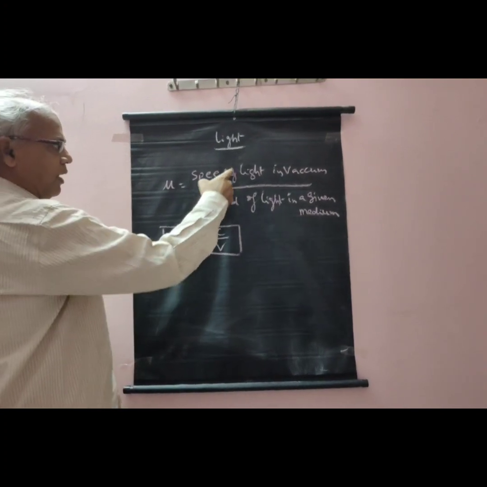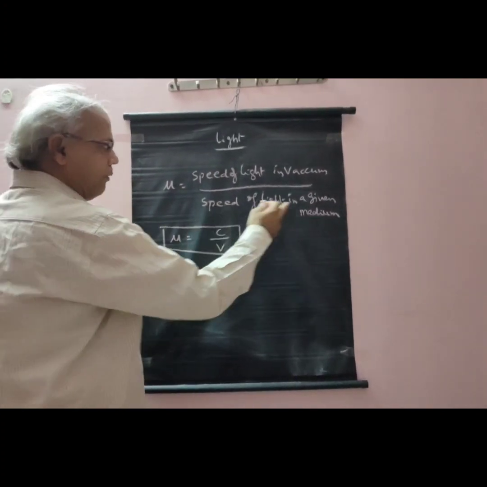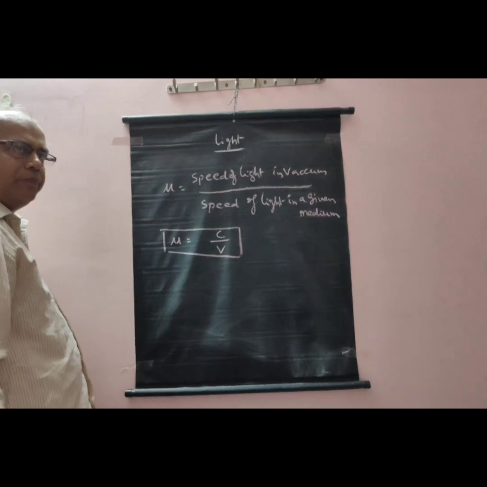C means the speed of light in vacuum and v means the speed of light in a given medium.